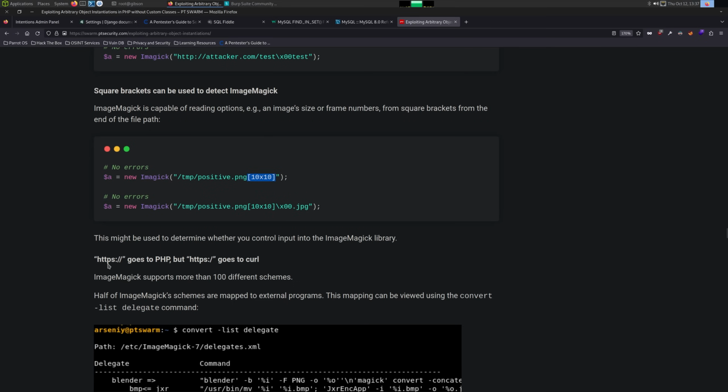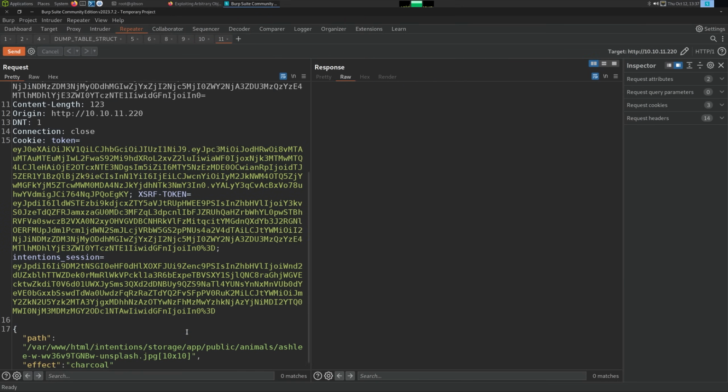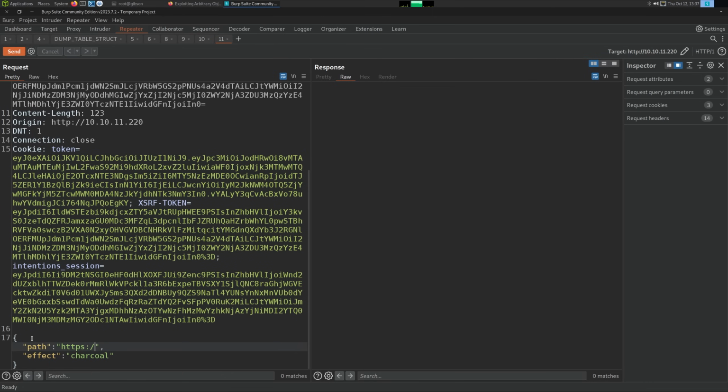And what I just noticed that I didn't catch before is HTTPS goes to PHP, but HTTPS with a / goes to curl. I just want to test that out real quick. I have not actually done this, so I don't know what I'm expecting. HTTPS. I wonder if I can do HTTP if I don't need the S. 10.10.14.8, 8000.